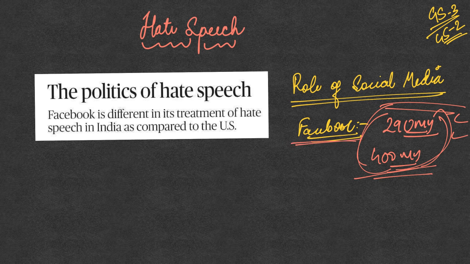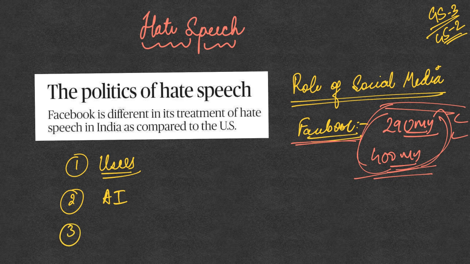When we talk especially of Facebook, it has mainly three ways which it uses to tackle hate speech on its platform. The first is the users of the platform. Those users who come across any hateful content on the social media platform can report it to Facebook. So here it is the responsibility of the user who comes across any such hateful content to report it to the social media platform, that is Facebook. The second way of regulating hate speech on social media is by using artificial intelligence. Facebook has artificial intelligence algorithms which it uses to detect and regulate hate speech on its platform.